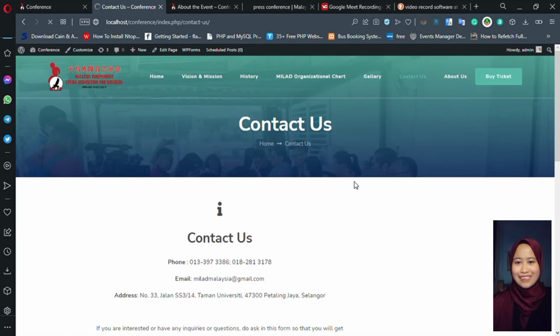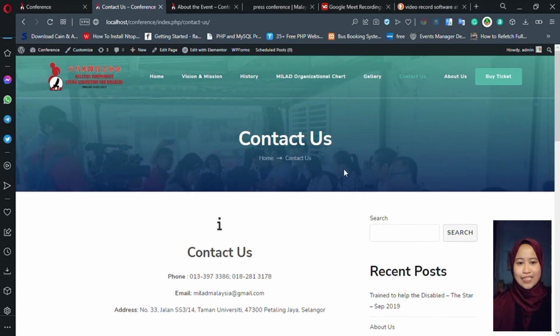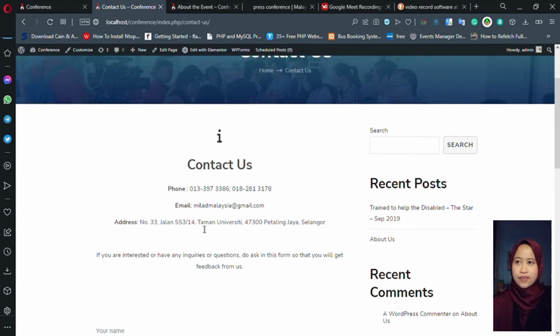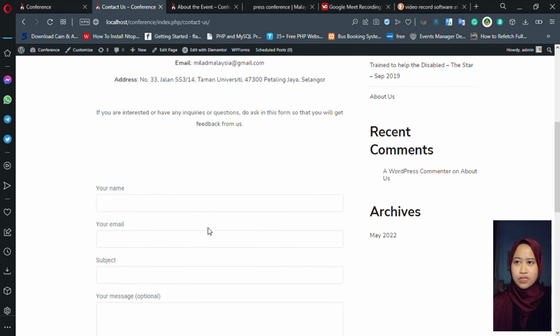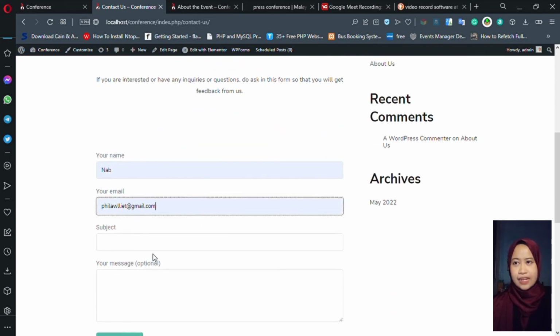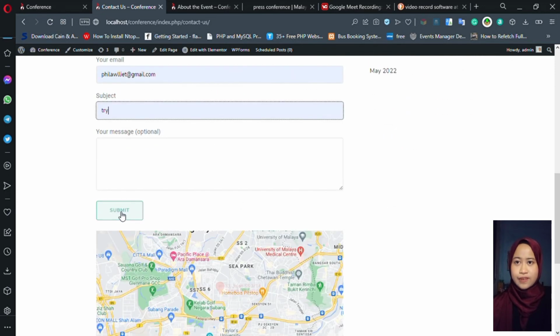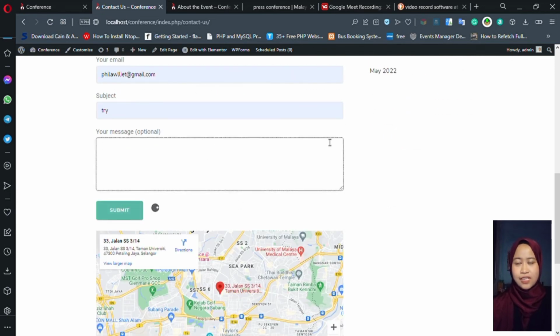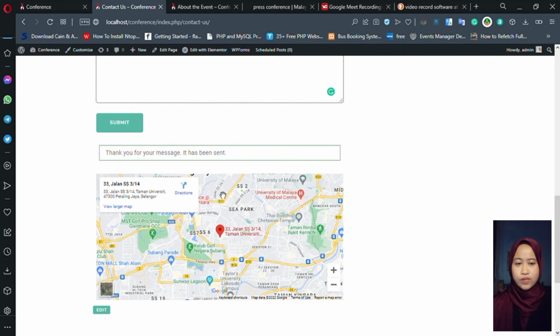Next to the gallery navigation, there is a contact us menu with information about Milad being provided, like a telephone number, email, and address. There is also a form created for users who are interested in the conference, so that the visitor will get a seat for the conference that will be held.